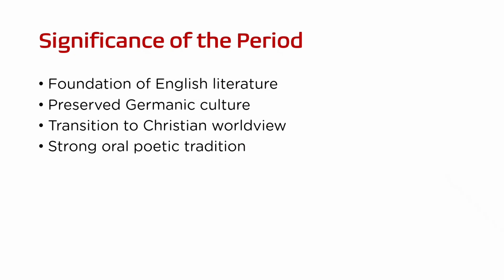The Old English period from 450 to 900 is significant because it laid the foundation for English literature. It preserved Germanic culture in poetic form. Though it has a transition from paganism to Christianity, it established the epic and elegiac tradition that influenced later English writers.